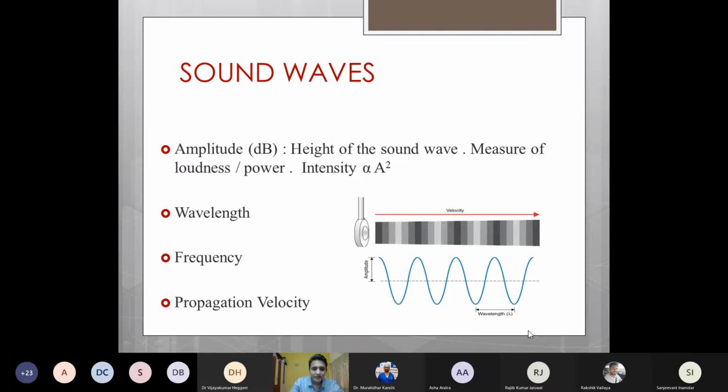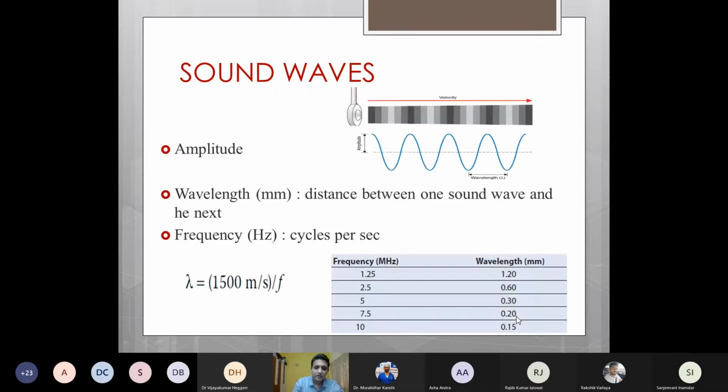The distance between two sine waves is known as the wavelength. It is measured in millimeters, and it is inversely proportional to the frequency, which is nothing but the number of cycles per second and is measured in hertz. This is the relationship between wavelength and frequency. They are inversely proportional to each other, and wavelength is equal to the speed of ultrasound in the particular medium divided by the frequency. In the case of soft tissue, this propagation velocity is around 1500. So we get this equation to calculate the wavelength or the frequency. This is the wavelength for the normal frequencies which we use in medical ultrasound and transesophageal echo.